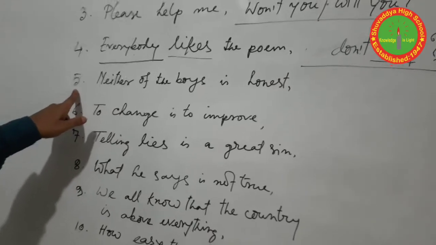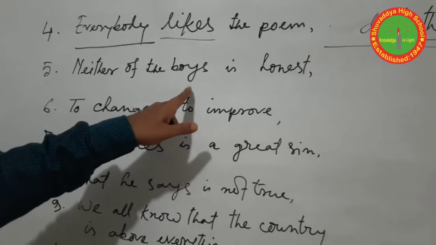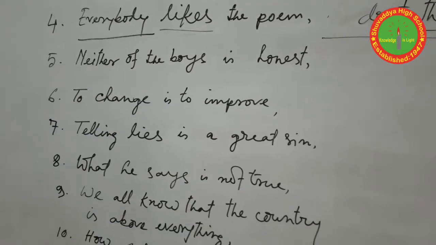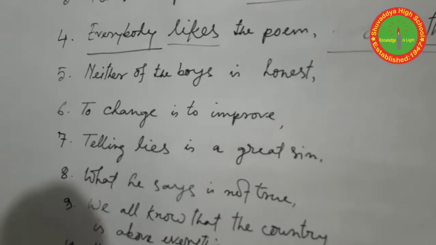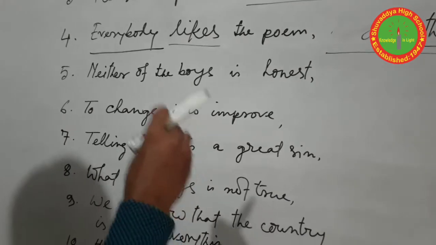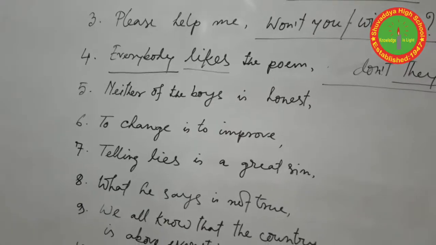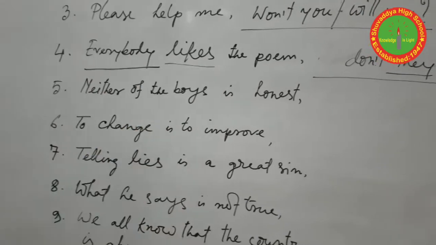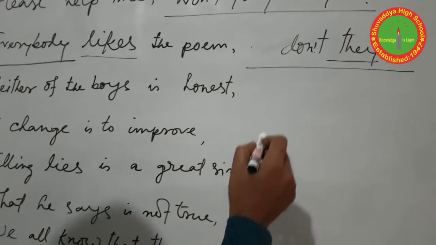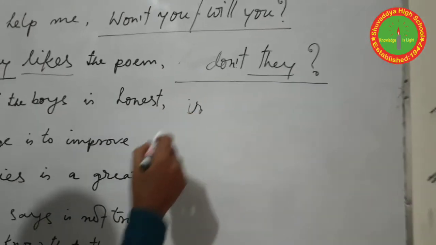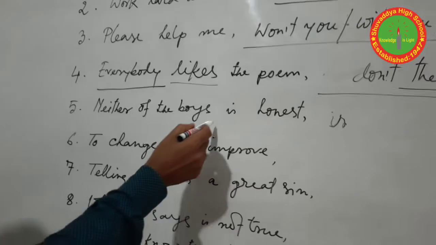Question number 5. Neither of the boys is honest. In our 3 points or 3 rules, we can find here is an auxiliary verb. Here is a main verb as I used. First of all, we should use the auxiliary verb and neither of the boys.